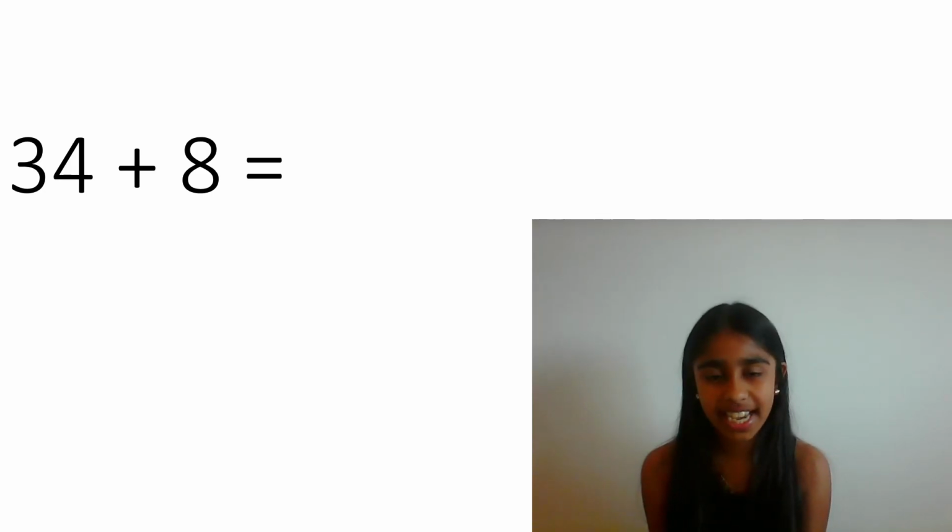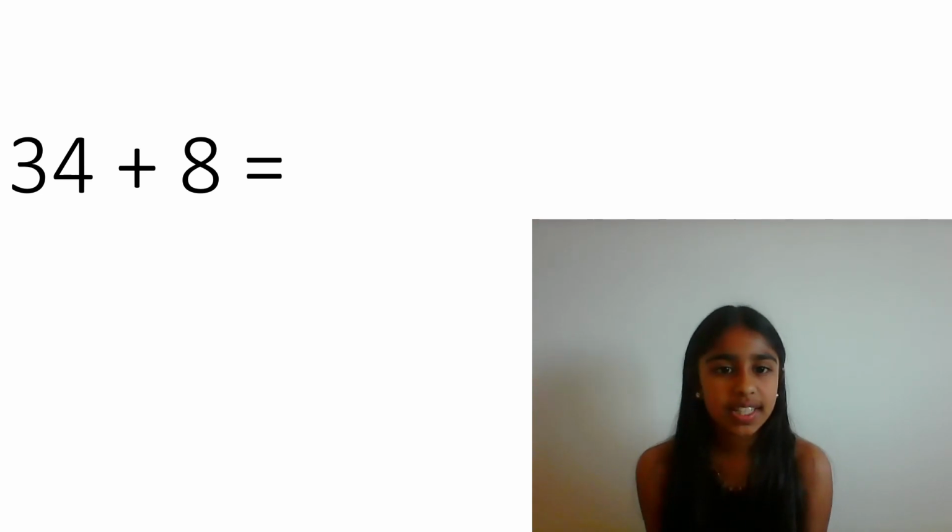We will be looking at how we can use number bonds to do two-digit addition. When we add, we try to get rounded numbers as students start to use and learn mental arithmetic. We will do some examples. 34 and 8.